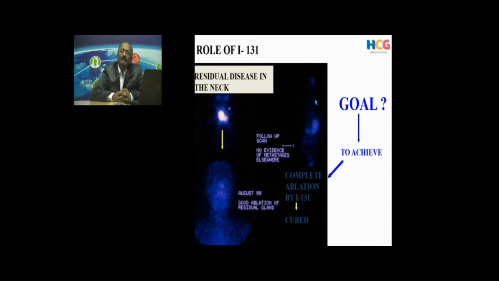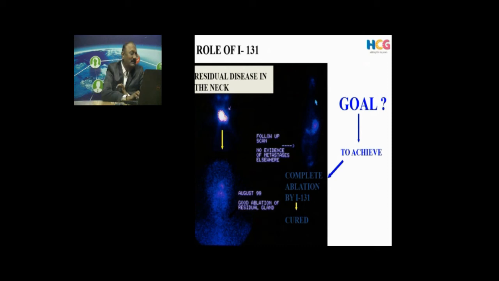So usually we wait for 4 to 5 weeks. The TSH goes up. The TSH promotes the uptake of iodine 131. That is why we delay 4 to 5 weeks. Synthetic TSH is also available. It's a bit expensive. I don't want to go into detail. And we can give iodine 131 and ablate it.